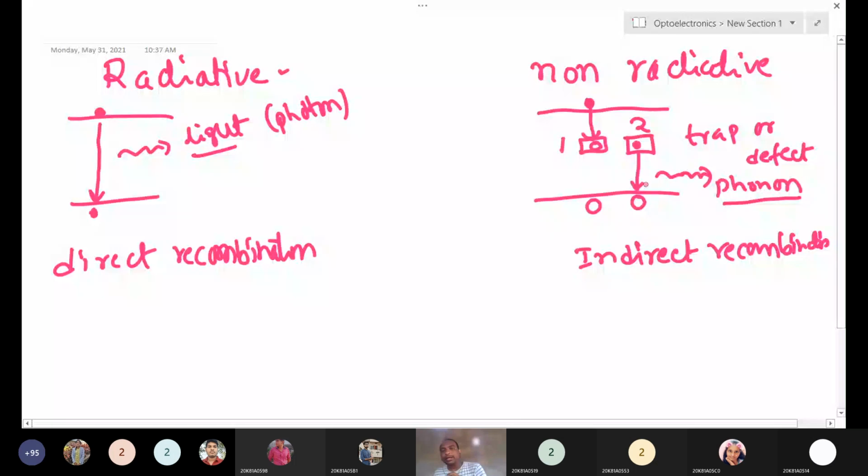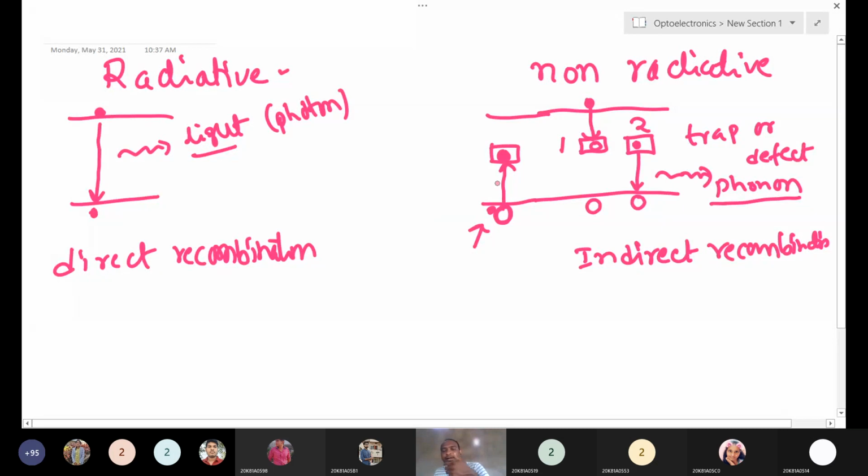So we'll see what the phonon is. Why is a phonon emitted? Suppose you give some energy to the bound electrons. After breaking the bonds, since you have some defect states in the center of the band gap, they will enter into this trap state and remain in the trap state only.